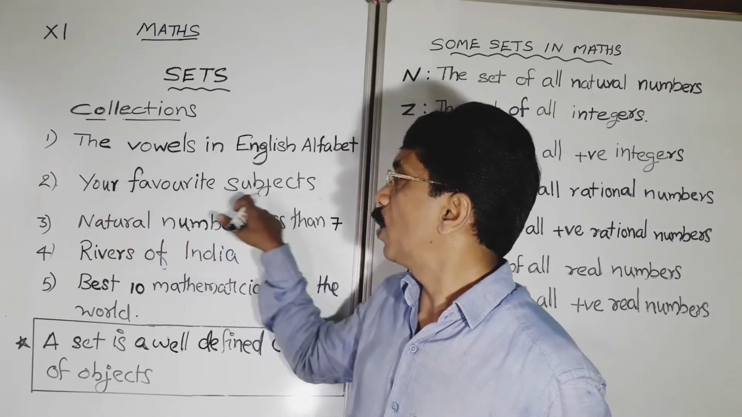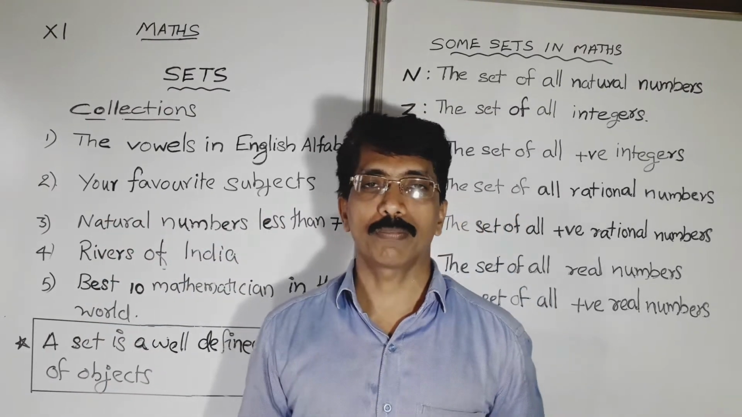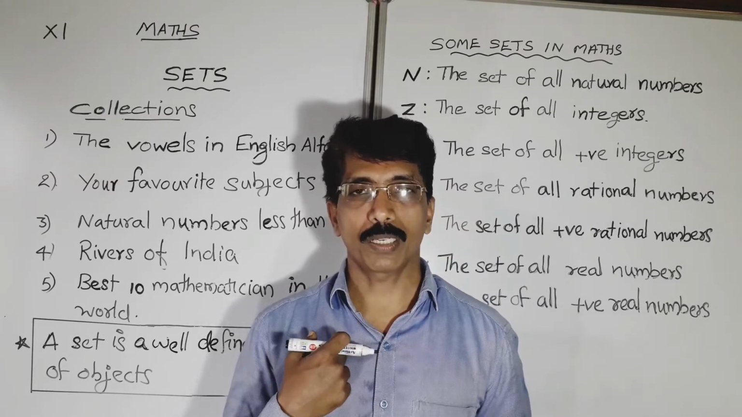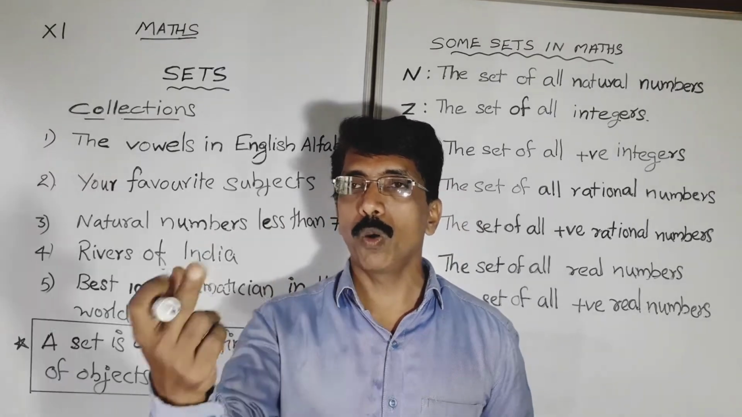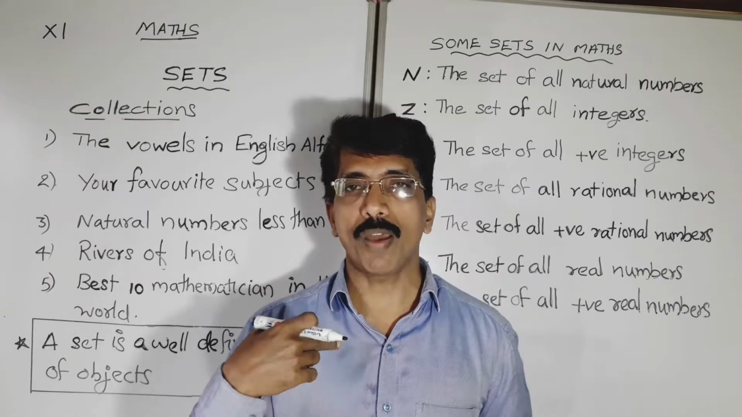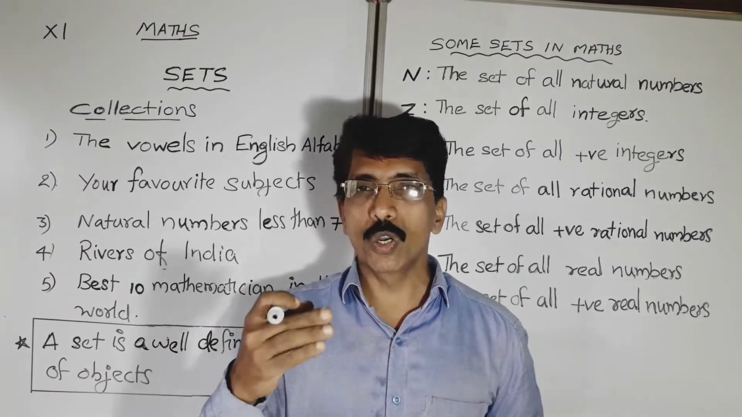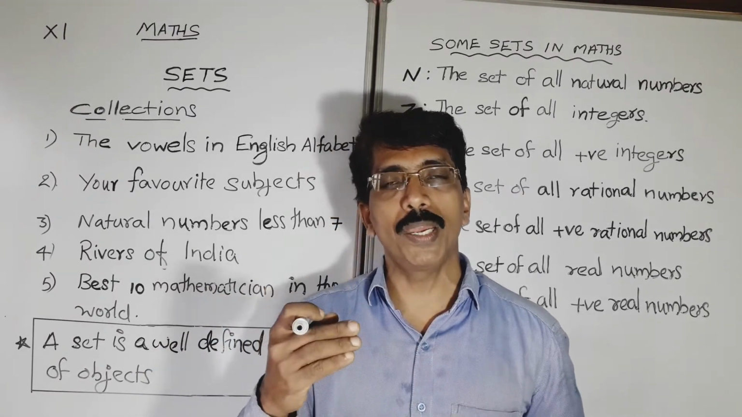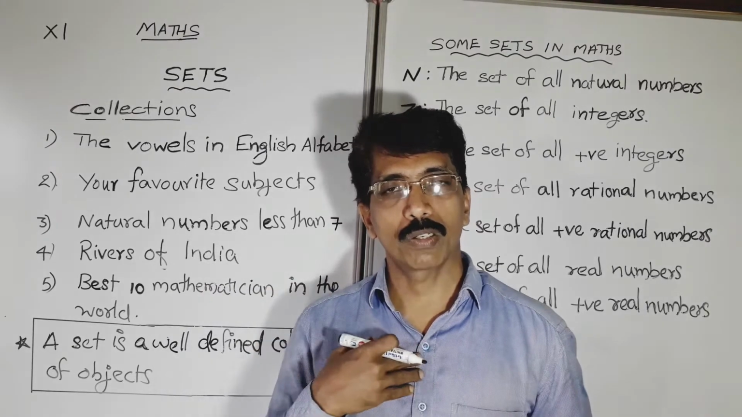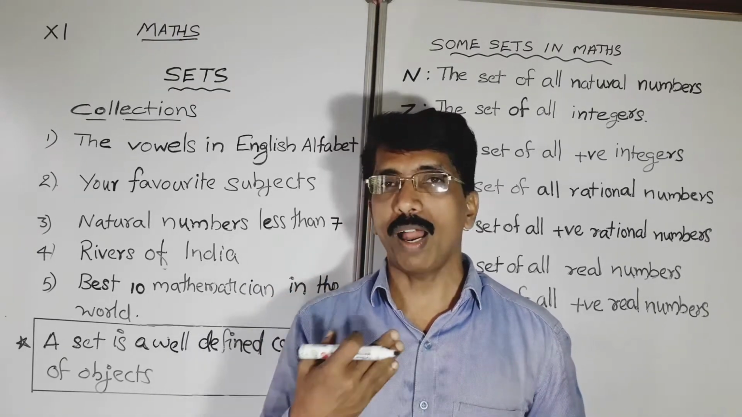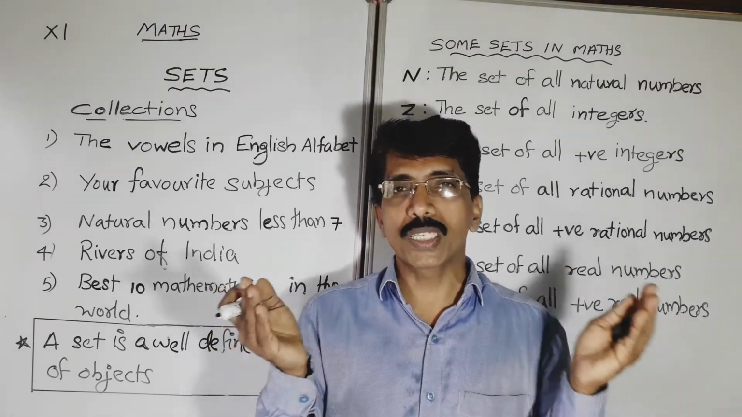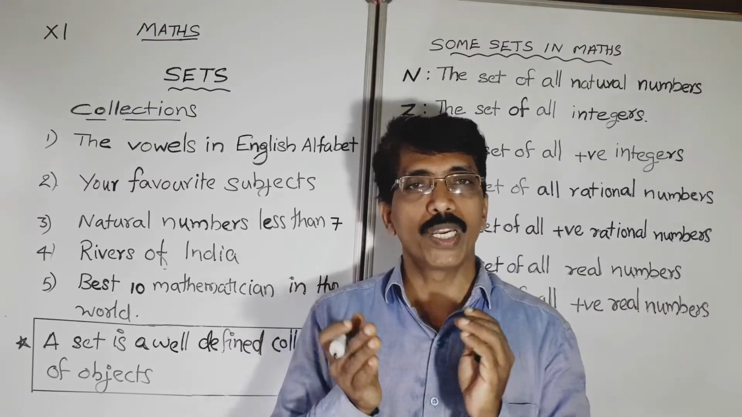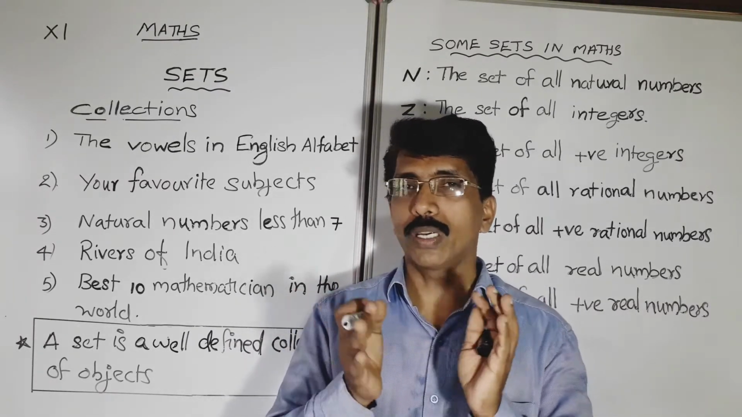Then second one, your favorite subject. My favorite subject won't be your favorite subject. It may vary from person to person. There is no criterion to determine your favorite subject. So it is not a well defined collection. The objects are not specific. So it is not a well defined collection. So it is not at all a set.